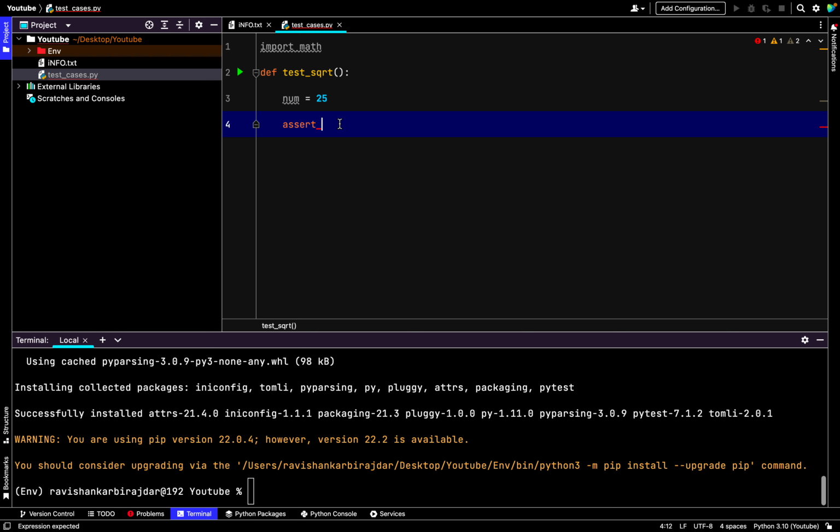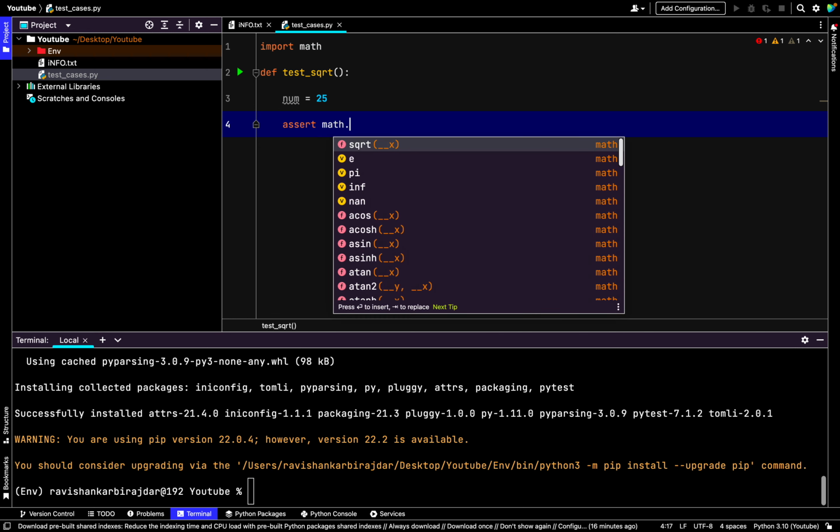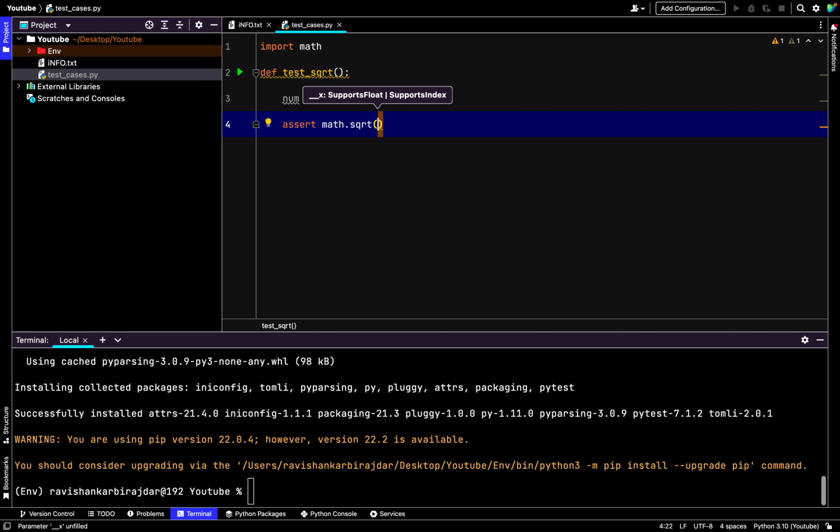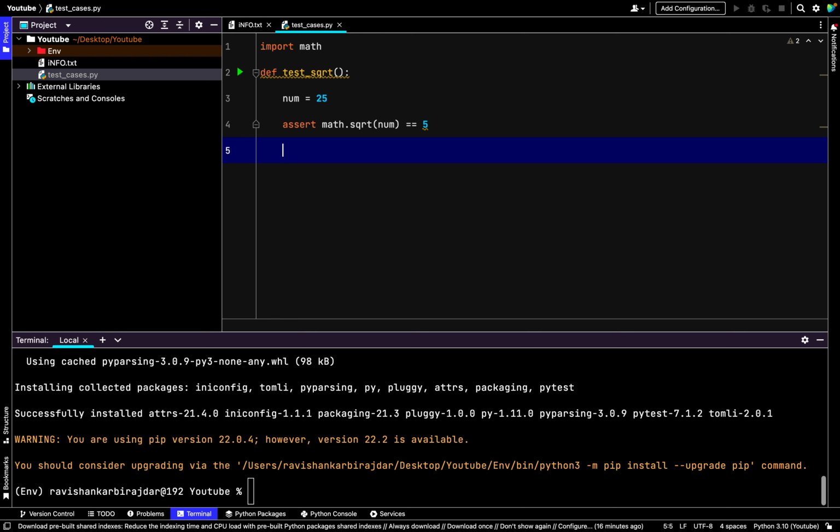If it is the same, the test case passes, otherwise it fails. Now I'll use math dot sqrt of the number 25, and say it equals 5. The square root of 25 is obviously 5, so this test case is right. It is a very easy two-line function, and yes, this test case will pass.